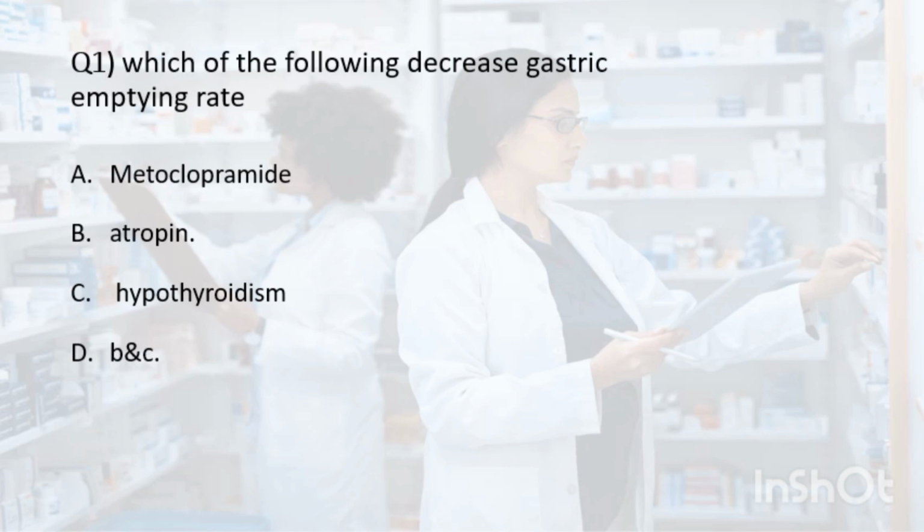Hypothyroidism is a condition where there is insufficient production of thyroid hormone, which can cause a variety of symptoms, including a decreased metabolic rate and gastrointestinal motility. This can result in a decreased emptying rate. Therefore, the correct answer is option D, atropine and hypothyroidism.